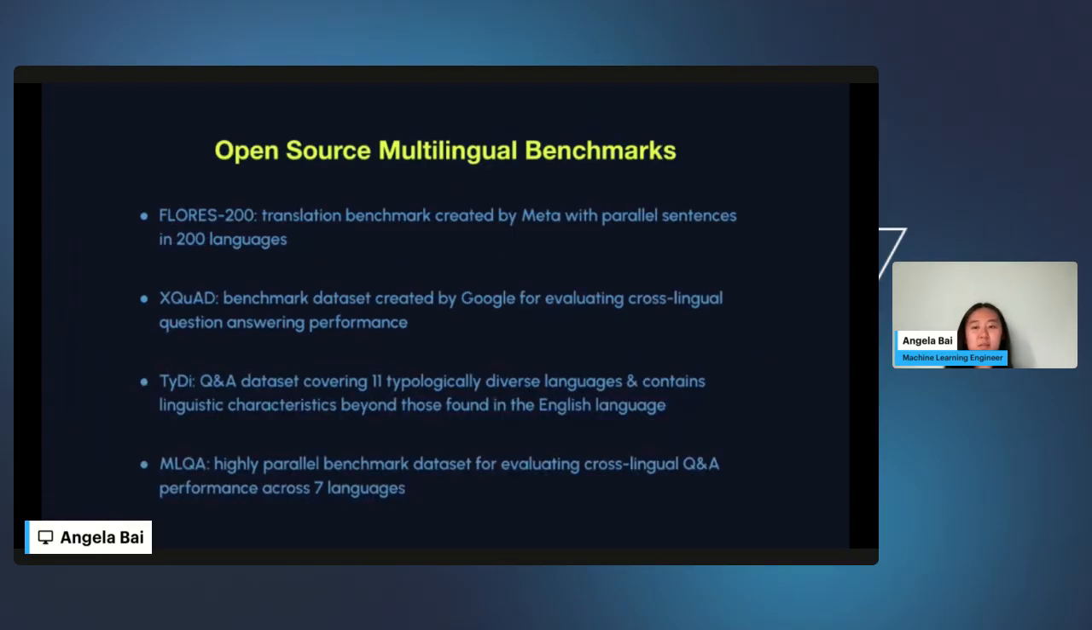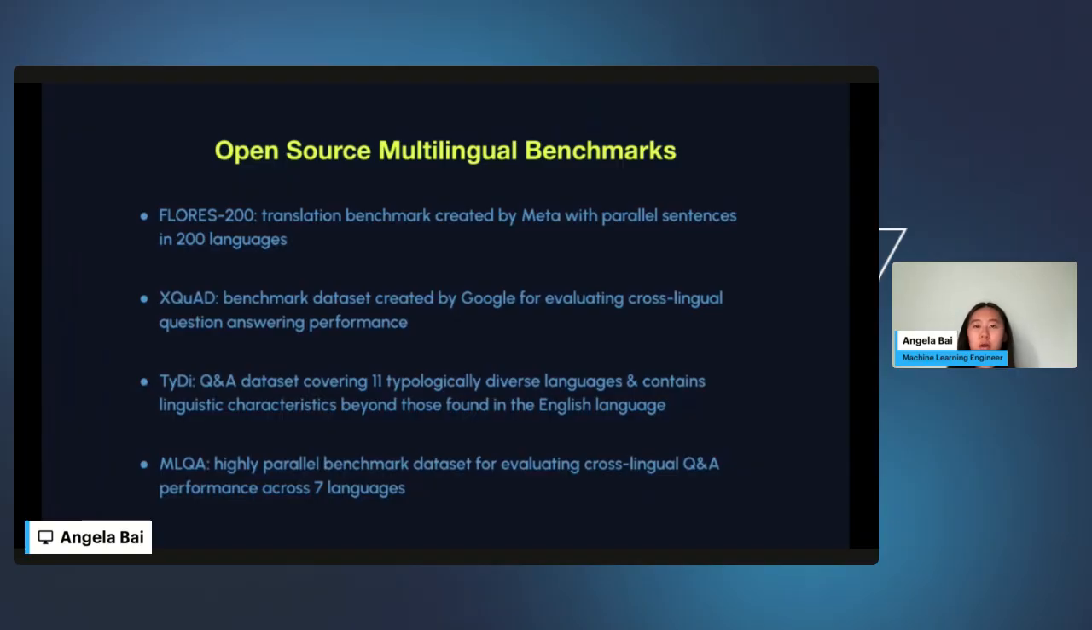There are many open source multilingual benchmark datasets out there, but here are some that we found to be the most relevant for our purposes. The one that we've run all of our benchmarks on so far is Flores 200, which is a translation benchmark that was created by Meta, and it has parallel sentences in over 200 languages.